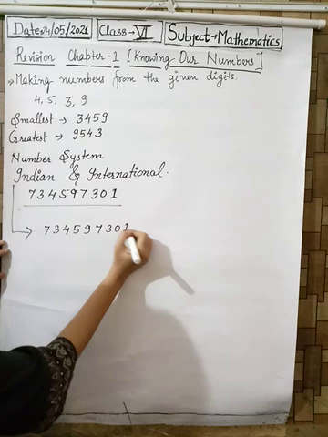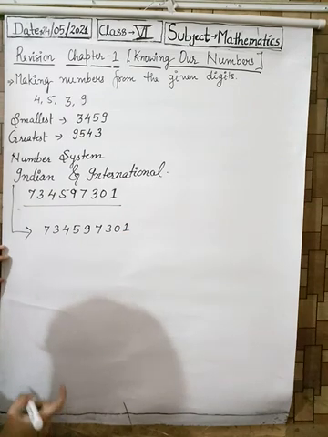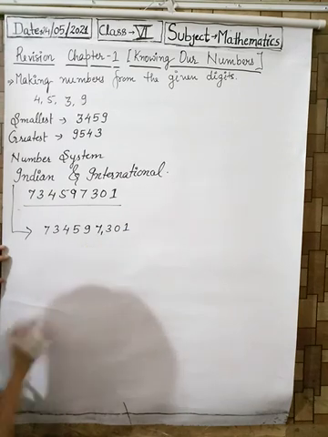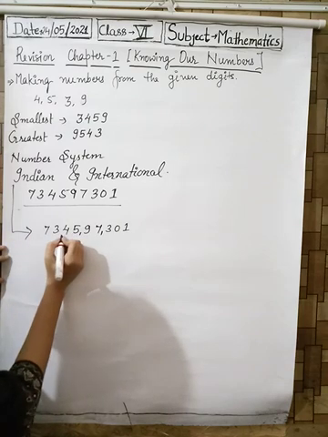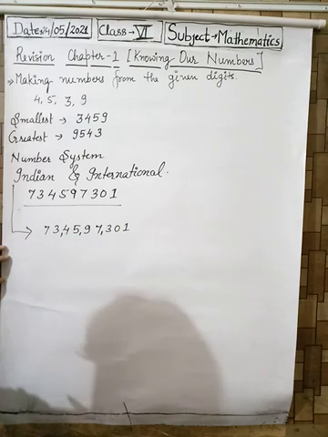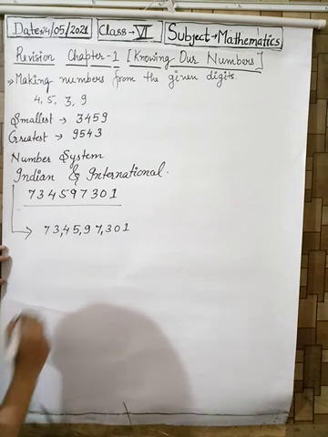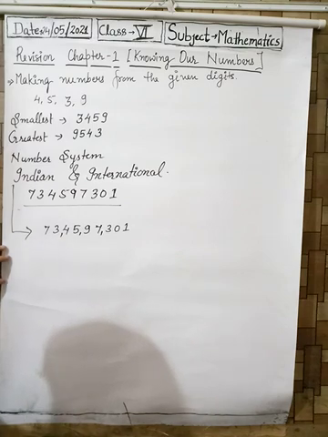In the Indian number system, the first comma is placed after 3 digits and all the next will be placed after every 2 digits. So this is how we place commas in the Indian number system.